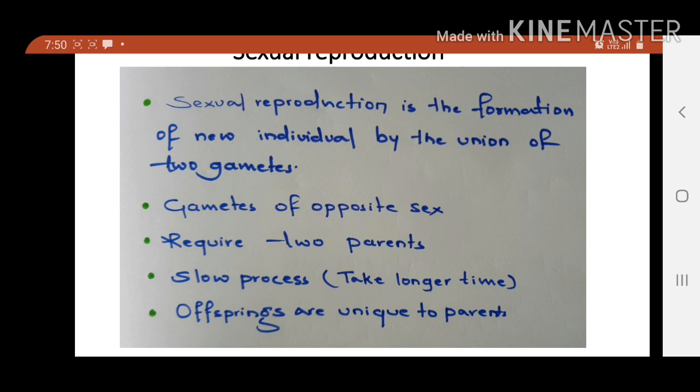And the next point is offsprings are unique to their parents. Whatever offsprings are produced from the parents, they are unique. Why are they unique? Because there is a union of two opposite sex gametes, male and female. In asexual reproduction, we have seen that offsprings are exact copies of their parents and there is no necessity of gamete formation. Only one parent can give rise to offspring, but in sexual reproduction it is not like that. That is why the offsprings are unique to their parents.